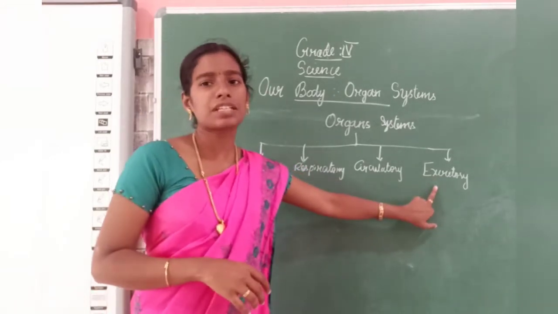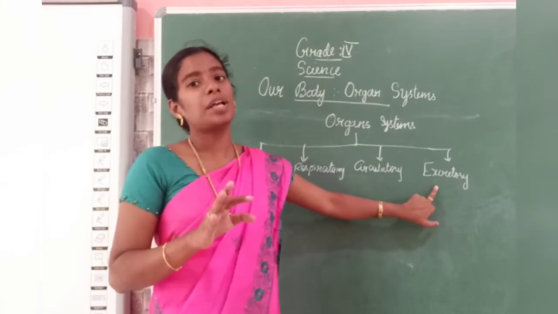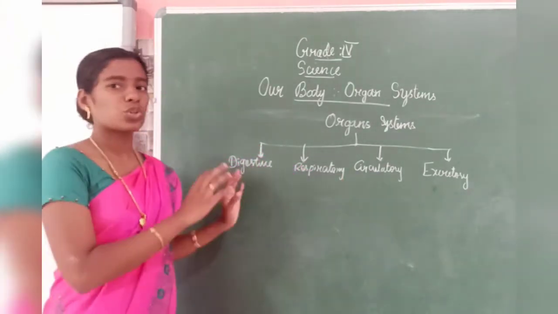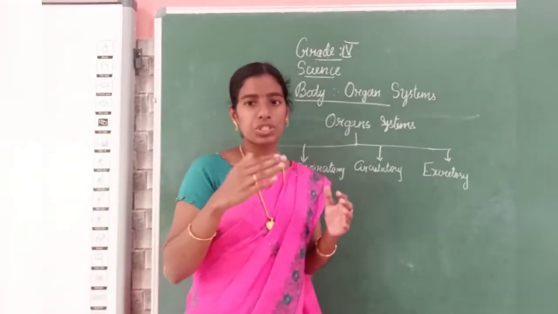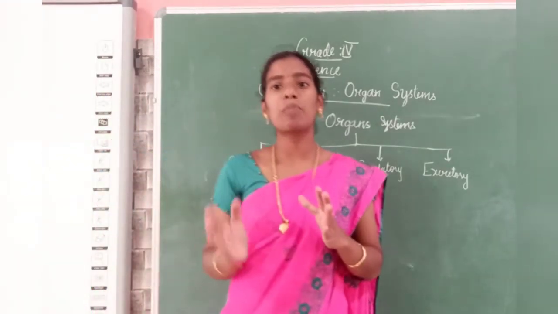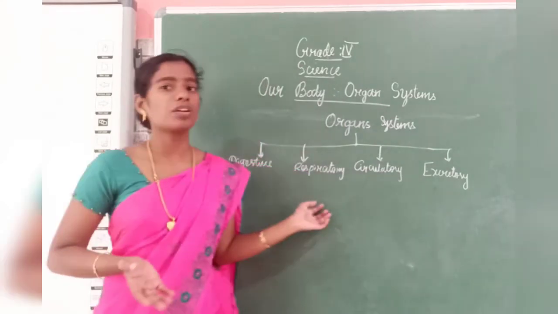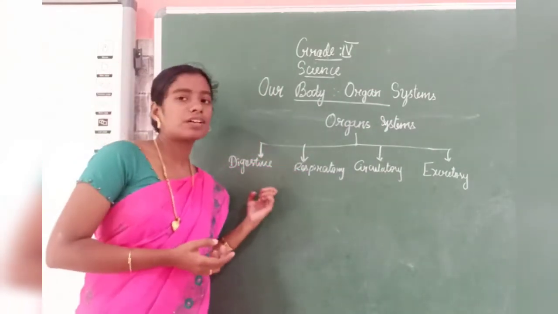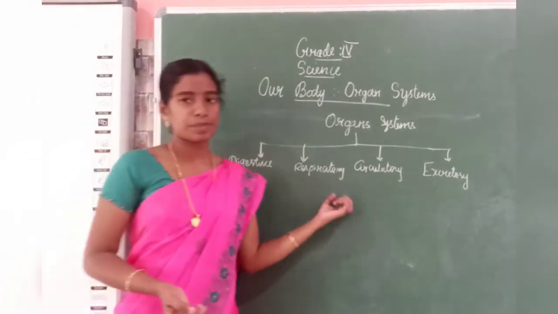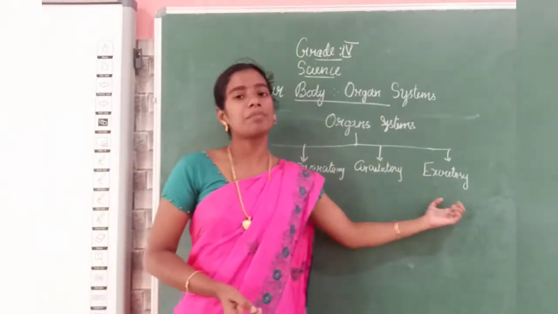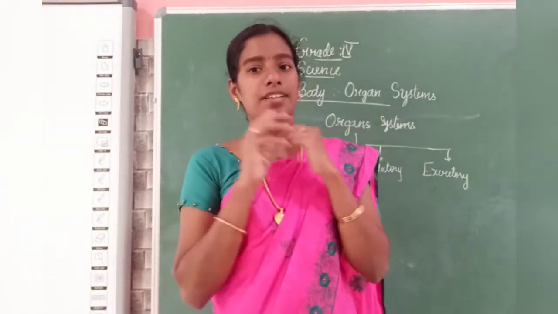The excretory system is cleaning our blood. So, this is the short description of these systems. From our next class, we are going to learn one by one about all these 4 systems. First, we will learn the digestive system in the next class. Next, respiratory system, circulatory system and excretory system.